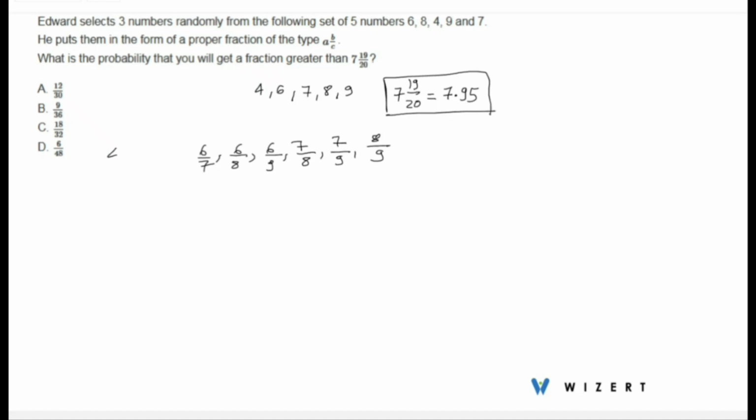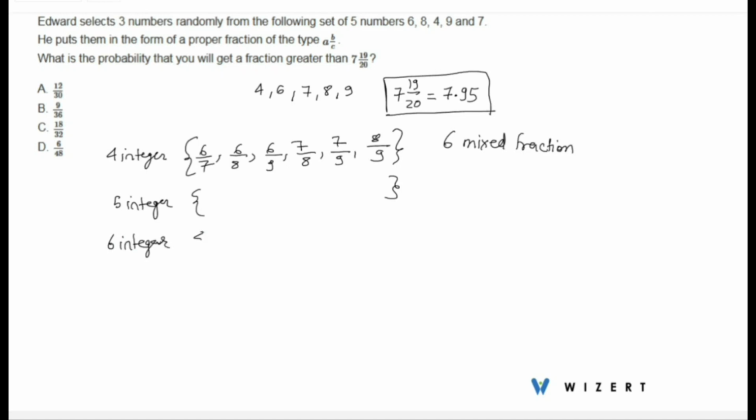Let me write it this way. With 4 as integer, we have these many fractions, 6 mixed fractions. Now we want favorable outcomes to be greater than 7. So we'll have similarly 5 integer 6 fractions, 6 integer 6 fractions. Now with 7 integer, we'll have to find out which of these are greater than 7.95.